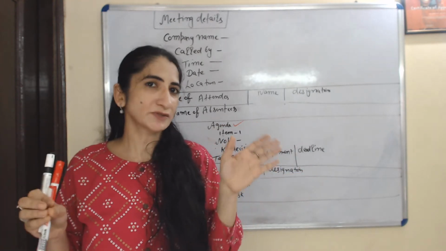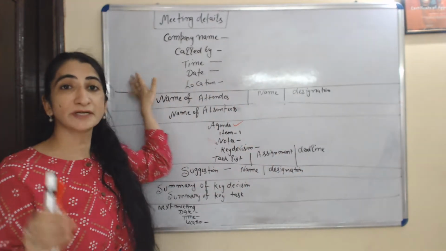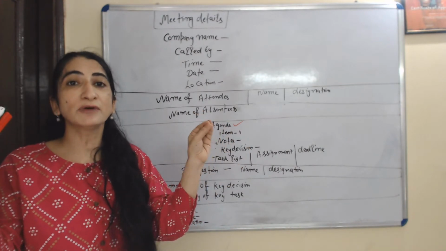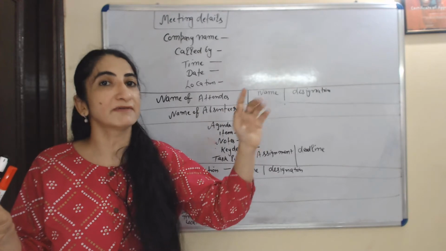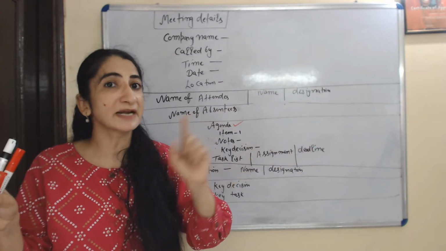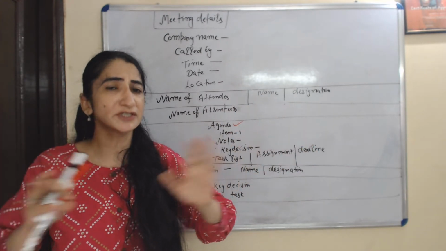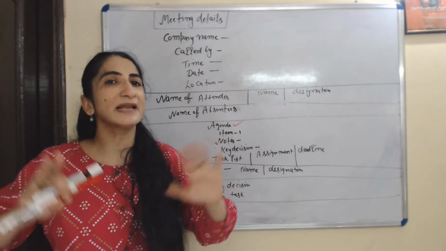Okay. One most important thing, your minutes of meeting should be simple and you have to add only relevant information. You must avoid irrelevant information.